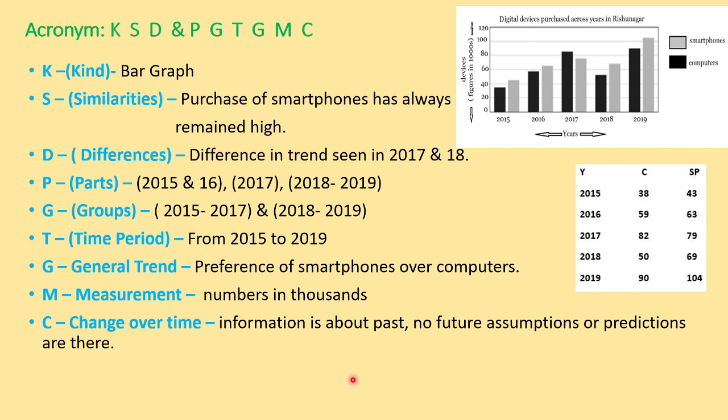So obviously we have to write the rough work, we have to prepare a rough draft using the acronym. So ये acronym मैंने पूरी डिटेल में डिस्कस किया in the previous video on analytical paragraph. You can go and check it there. So this acronym says keep social distance and prevent grouping to gain more company. तो अब हम इसे सॉल्व करेंगे. सो K से होता है काइंड. काइंड मीन्स कि ये ग्राफ किस तरह का है. So it is a bar graph.